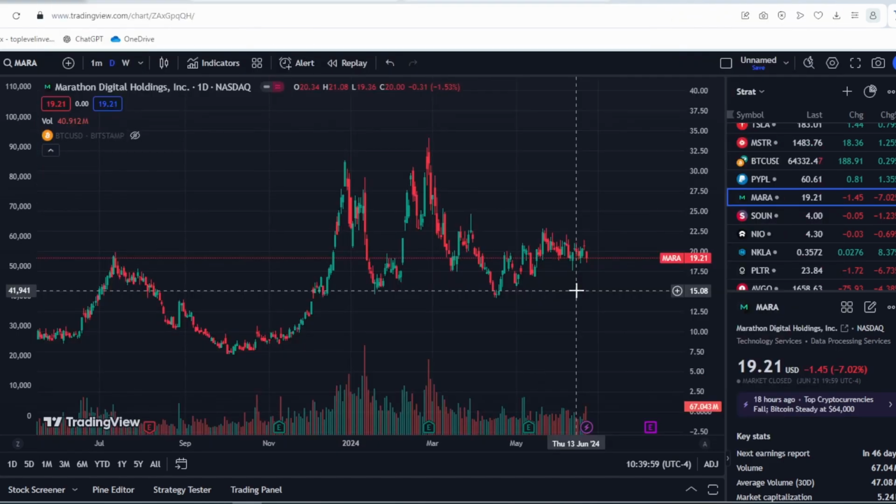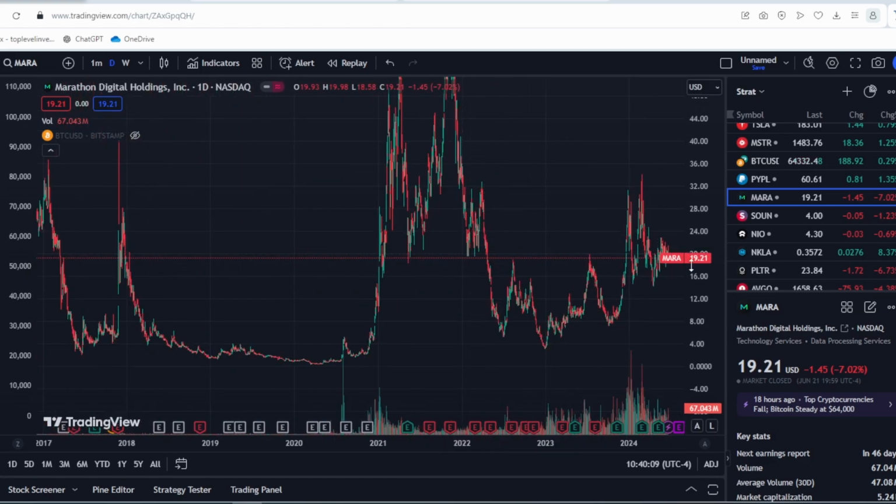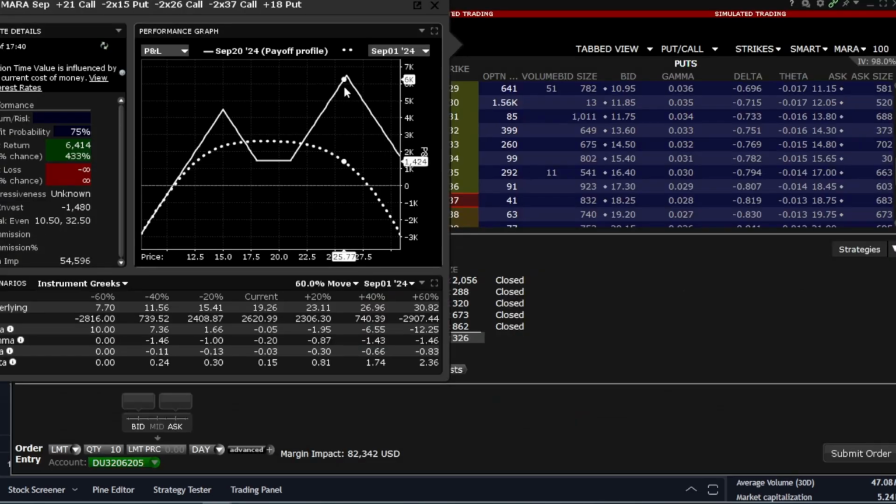Let's return to the broader stock analysis. My philosophy is not about predicting price movements, but about effectively managing a portfolio through mathematical analysis. The goal is to construct strategies that yield profits regardless of the stock's direction. Here's an example of such a strategy I've developed. If the stock rises to $26, we make $6,000. If it falls to $15, we make $4,000.